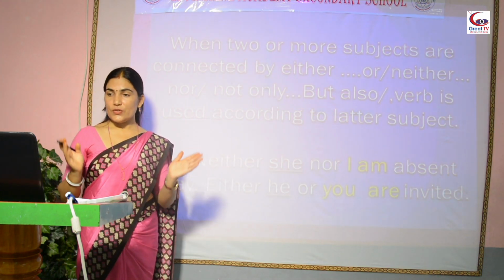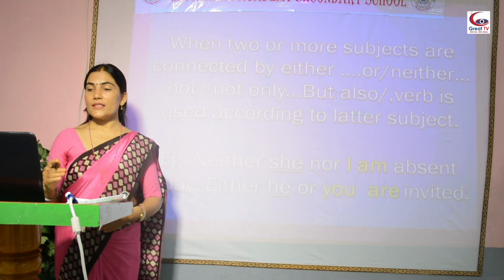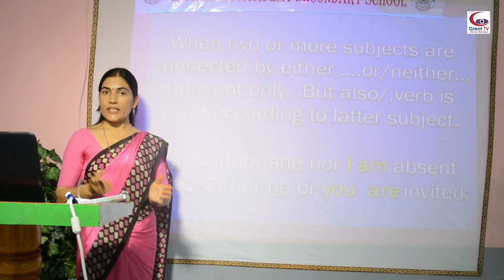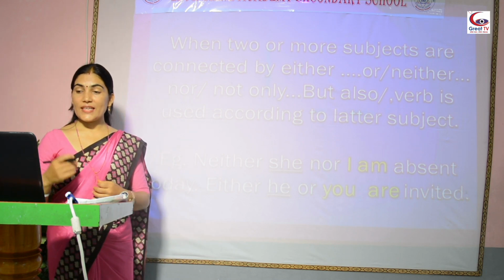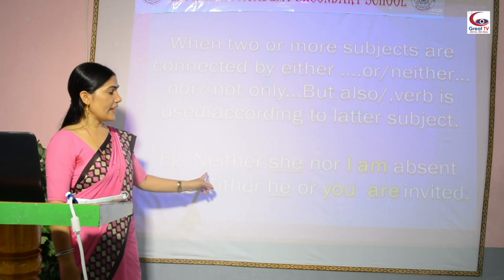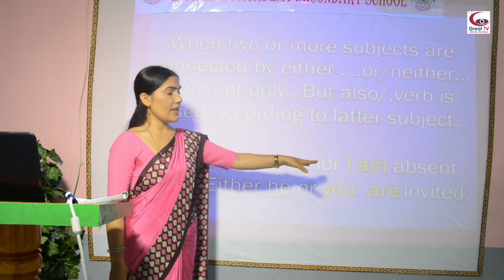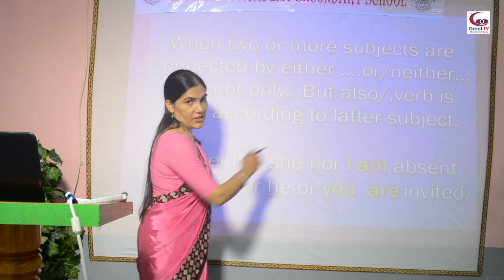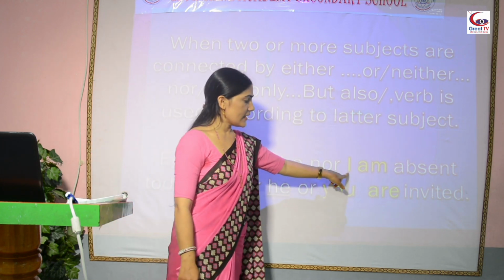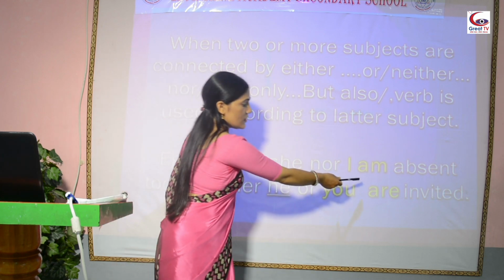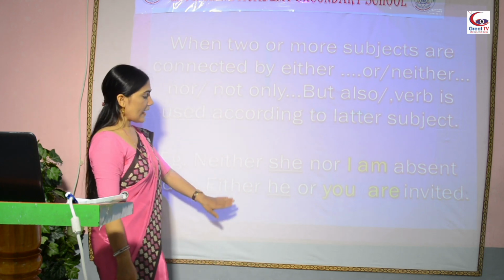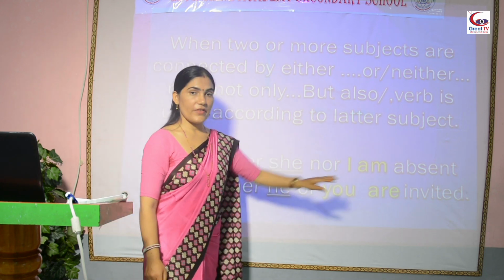When two or more subjects are connected by either or, neither nor, not only but also, verb is used according to the latter subject. Look at the example. Neither she nor I am absent. Here am is used because the latter subject is I. Either he or you are invited.